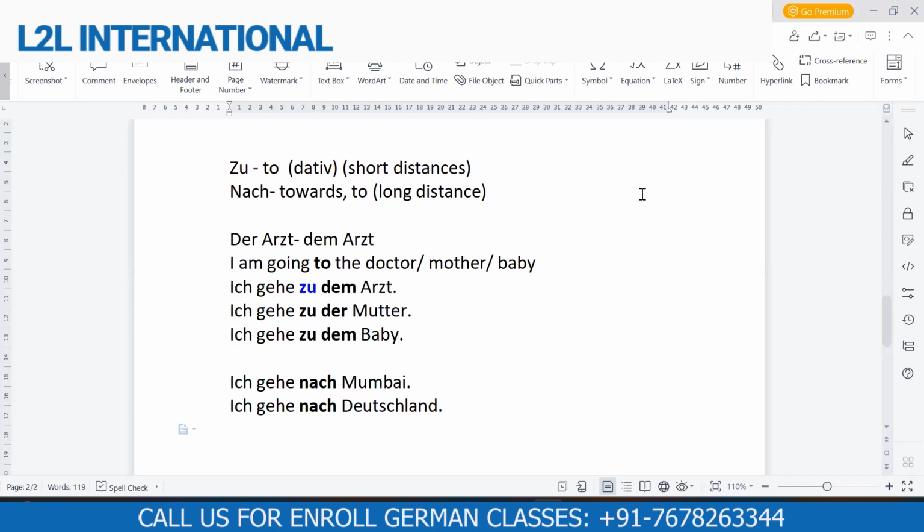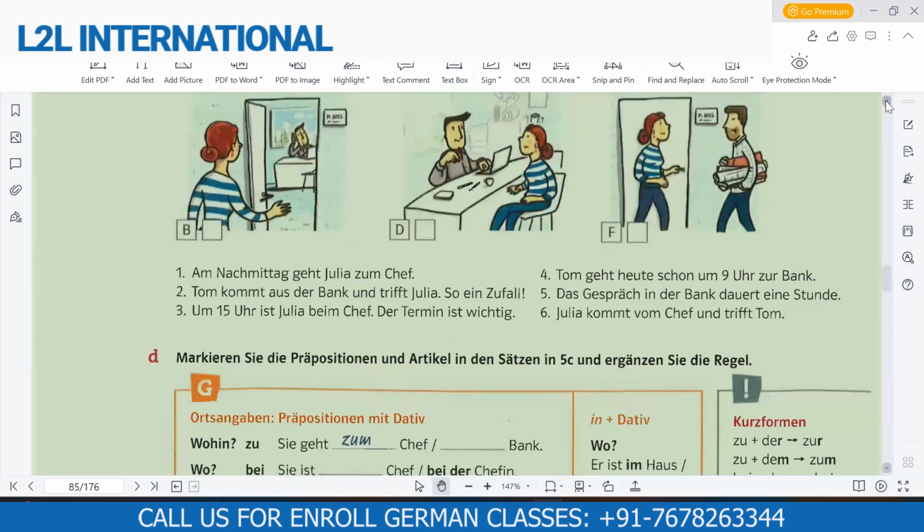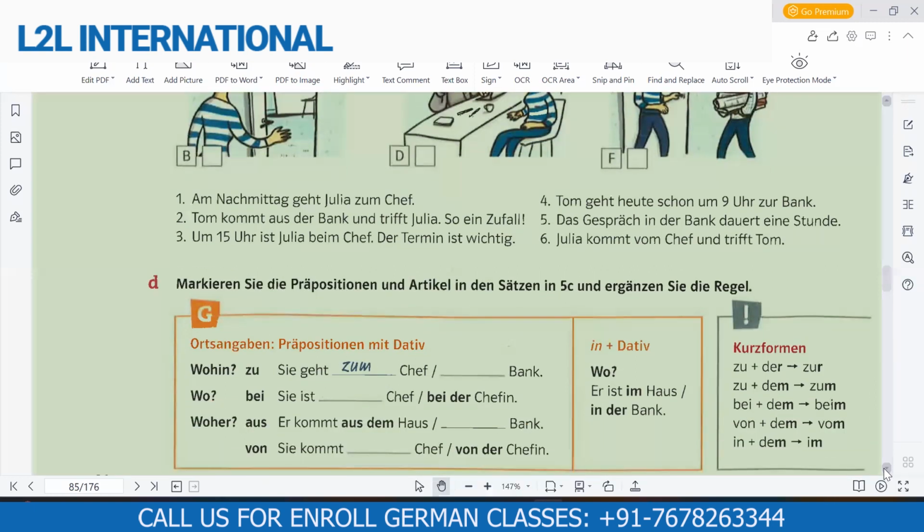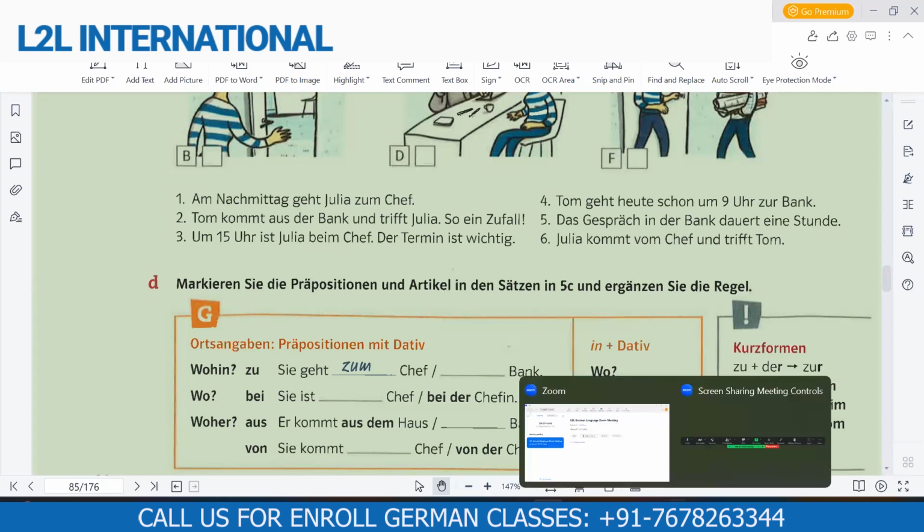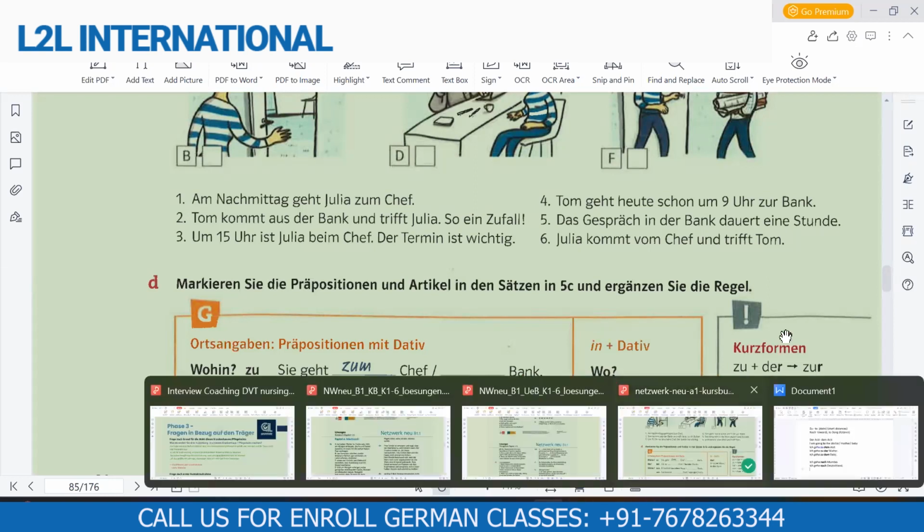Now, super. Let's come to the next one. Next preposition here. Are these prepositions dative, or are there other dative prepositions? The prepositions that we are discussing right now? Other than zu, zu and nach, they both are dative. I'll tell you which ones: aus, von.